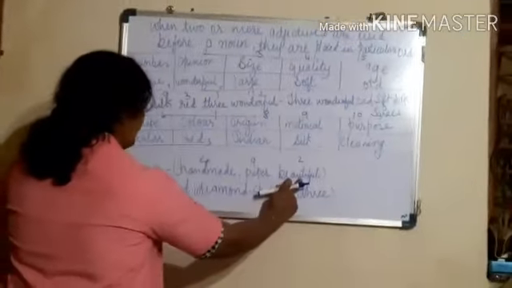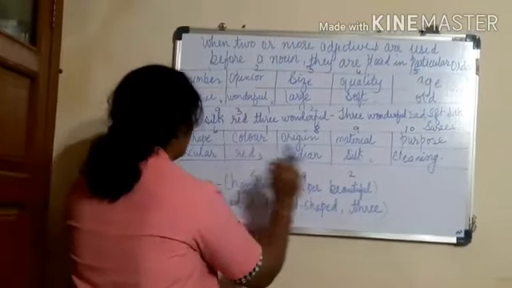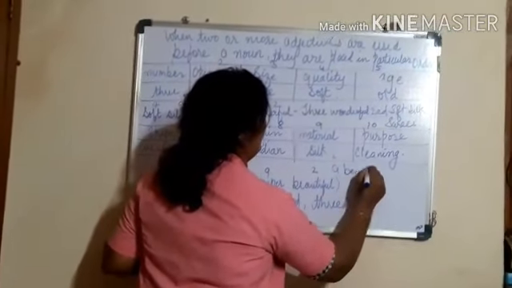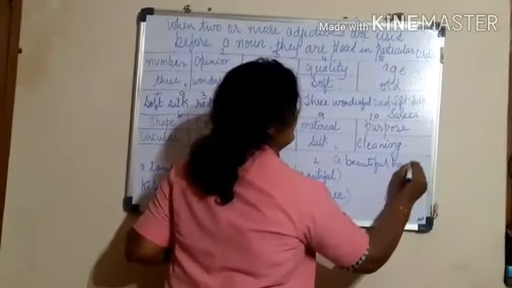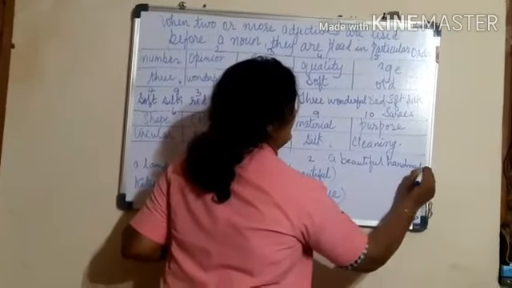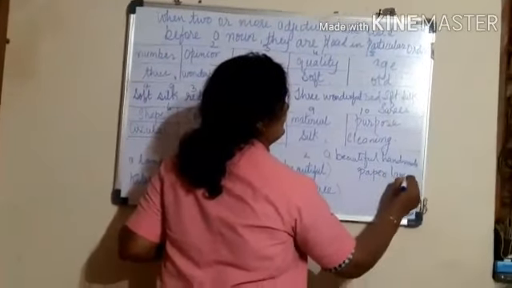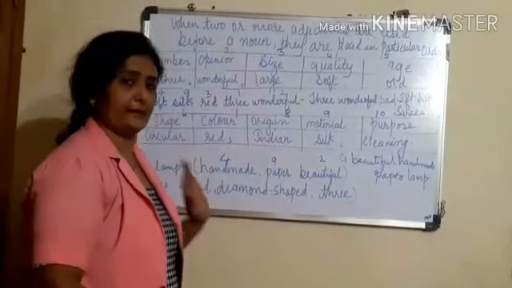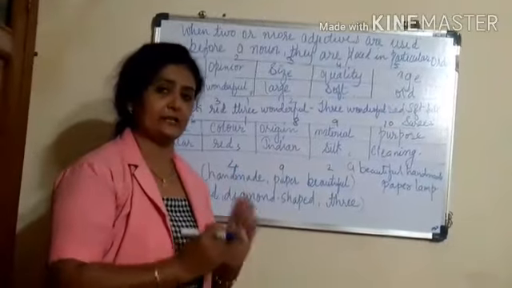A beautiful handmade paper lamp. So this is our sentence. In this way we need to place the adjectives in proper order.